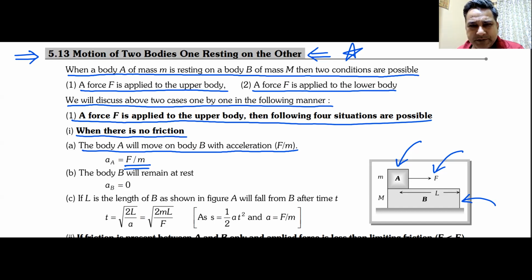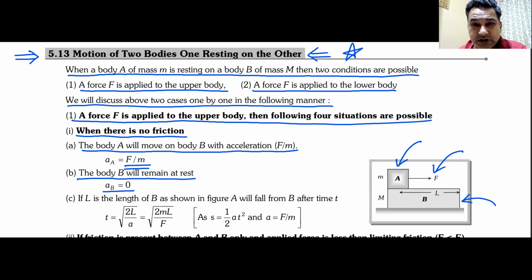What will happen to body B? Now remember, there is no direct force applied on body B. Body B can only move if there is any force applied on that body. But as you can see, if there is no friction, there is no force on body B. Body B does not go anywhere and it remains at rest.